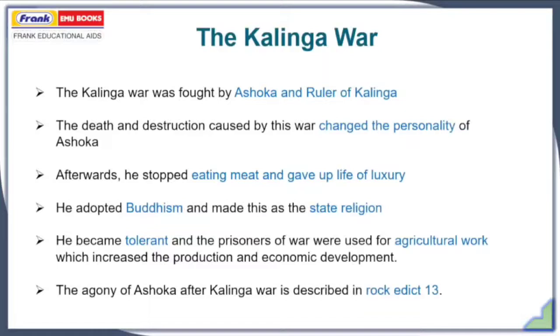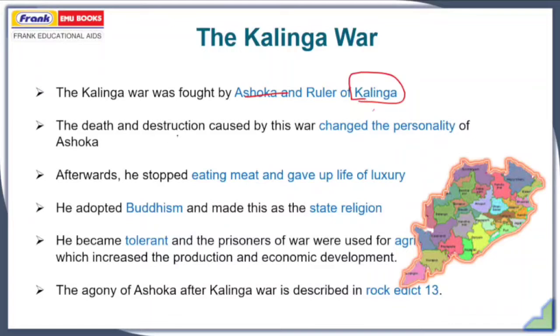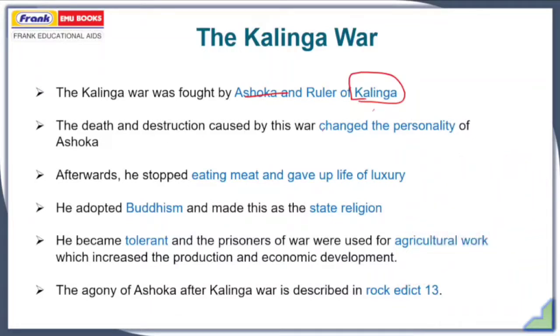Now coming to the Kalinga War, which had a profound impact on the life of Ashoka. This Kalinga War was fought by Ashoka and the ruler of Kalinga. Kalinga is located in the modern day state of Odisha. The death and devastation caused by this war changed the personality of Ashoka. Afterwards, he stopped eating meat, gave up the life of luxury, adopted Buddhism, and made it the state religion.